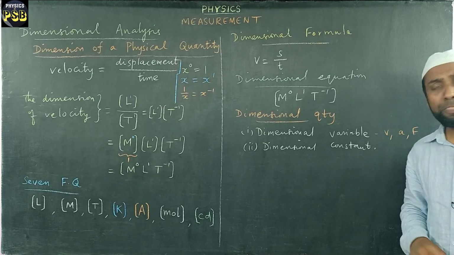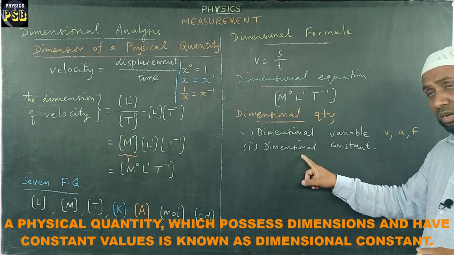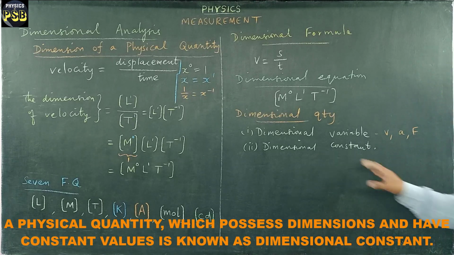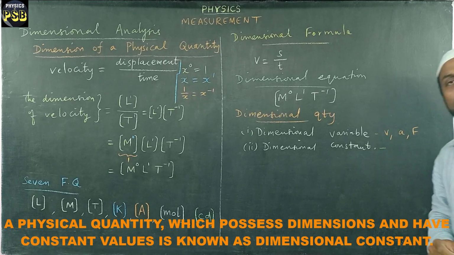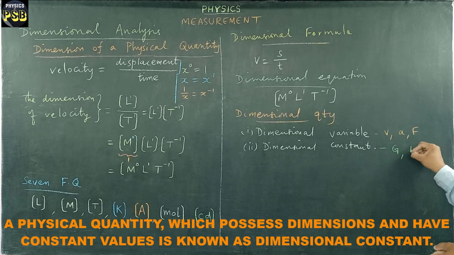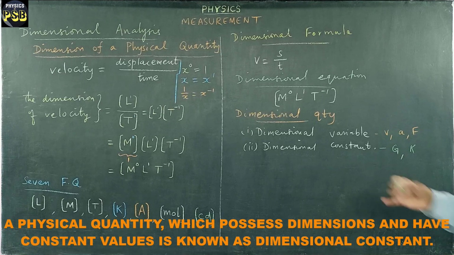When we talk about the physical quantities which have dimension and a fixed value, they are referred to as dimensional constants. For example, we have the gravitational constant, then Planck's constant, small h. These are all examples of dimensional constants.